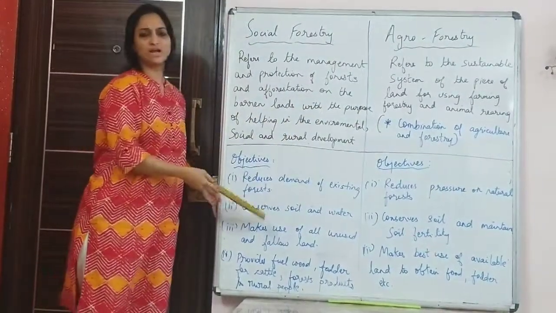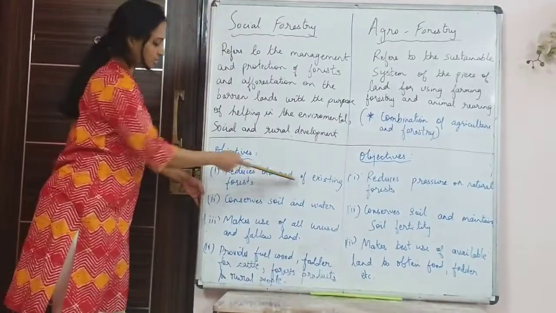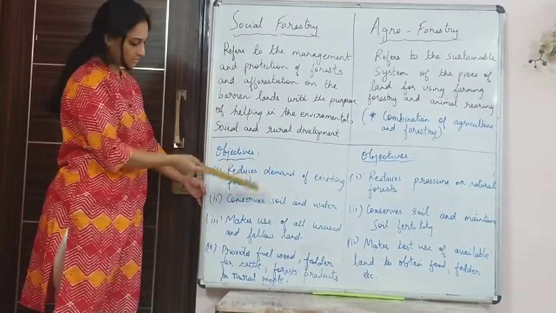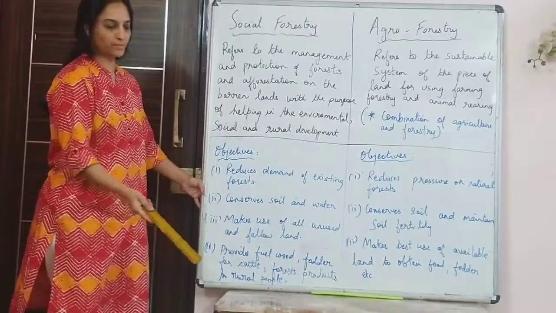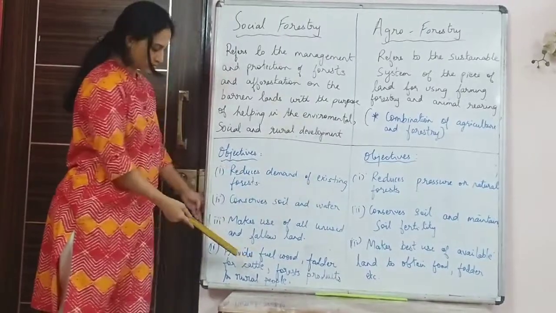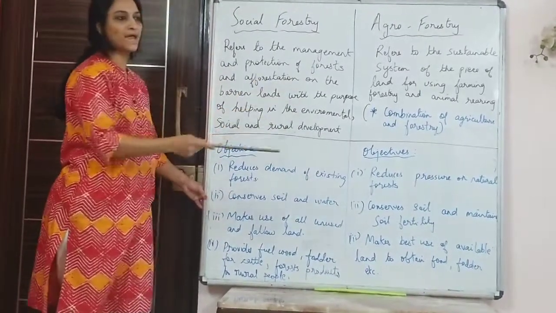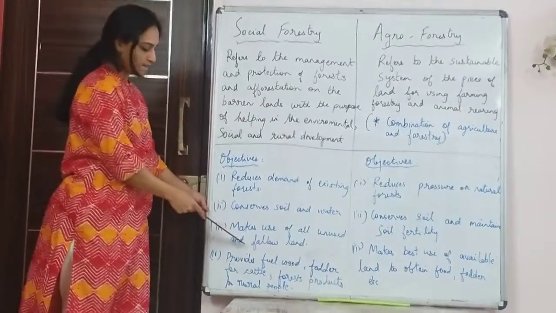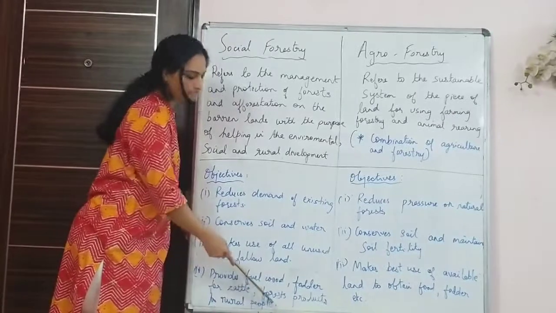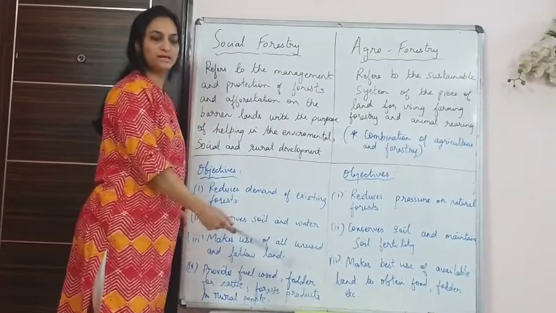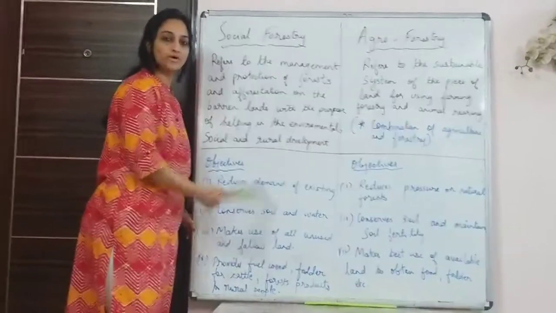The aims and objectives are almost similar. Here also they reduce demand on the existing forest because they are planting more trees, conserving soil because forests are there, so they prevent soil erosion, increase the water table, and make use of all the unused and fallow land, like I said, degraded land. Whichever open land there is, they try and plant trees there. Then it provides fuel, wood, fodder, everything, mainly for the rural population that depends on forest for their needs. So they are creating more forest for them.